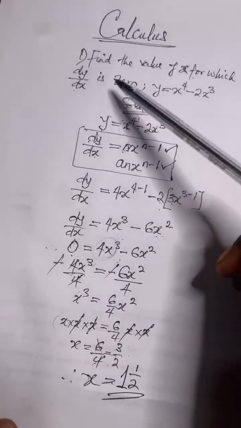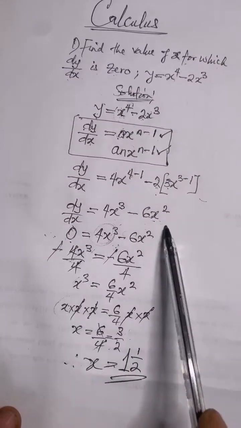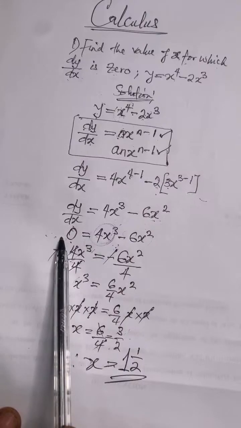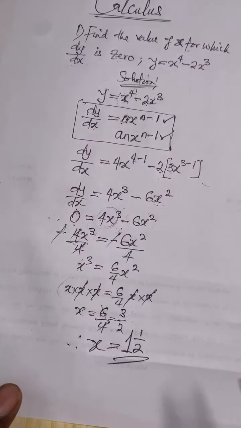So from the question, they said dy/dx is 0. So we have to set this dy/dx to 0, and then this one is equal to 0. At least you have met us when we are dealing with these ones to the final answer. Let's go to the next question.